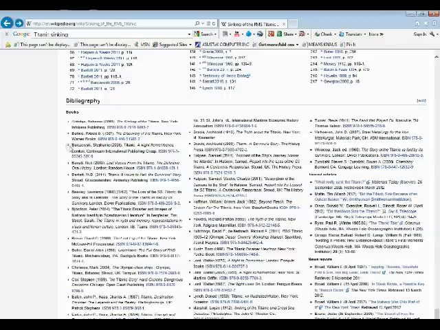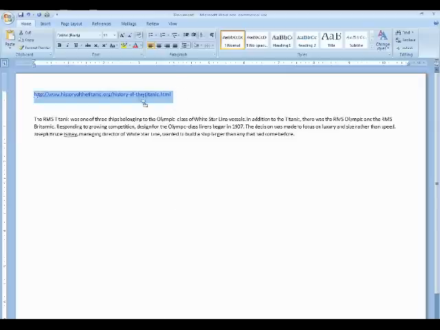Now, those 2 links that we are requiring you to have internet based, you will have to have the URL link for your bibliography. So that is why it is so important to make sure that you copy the link when you start finding information off of the web page.